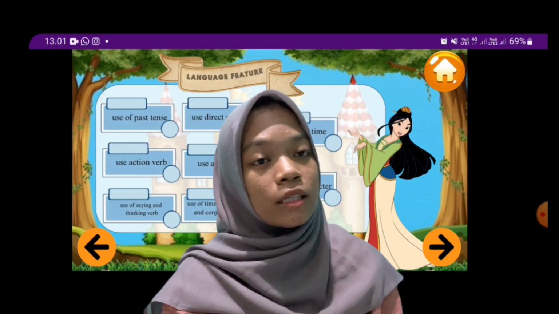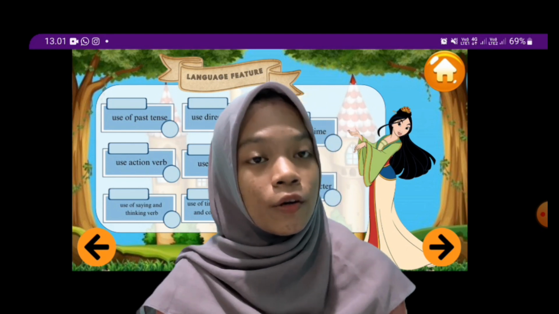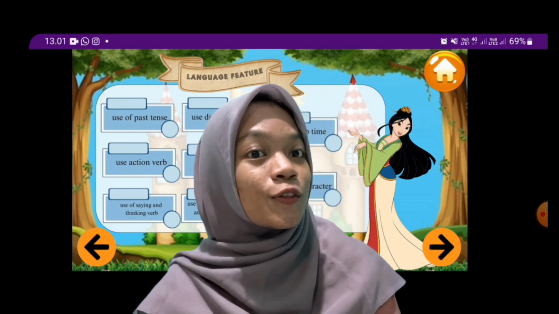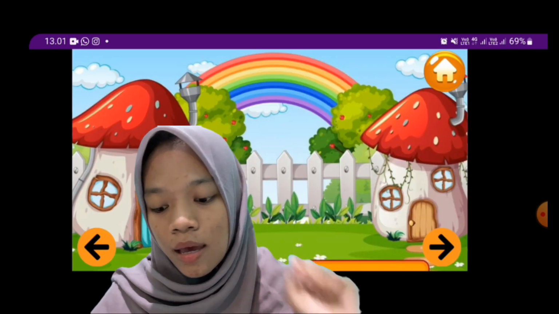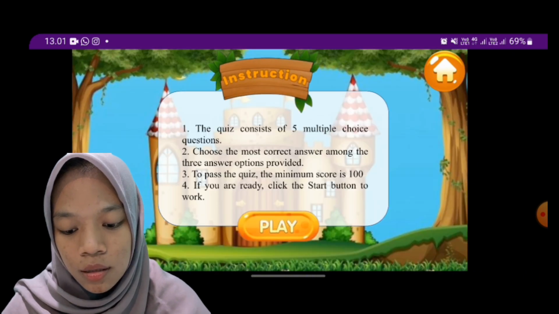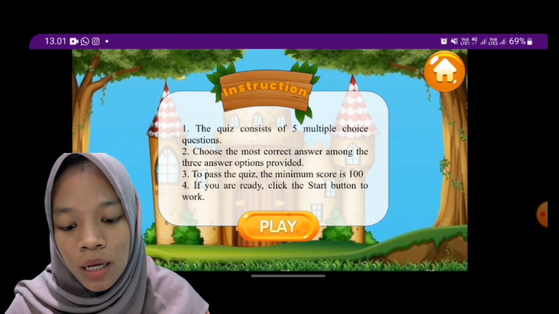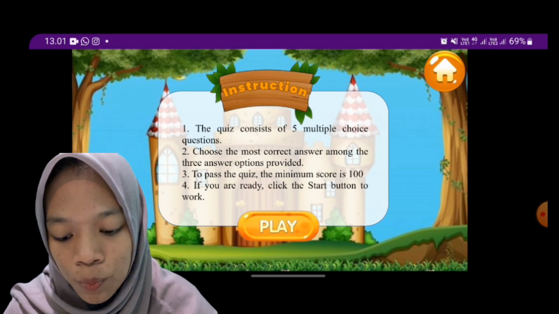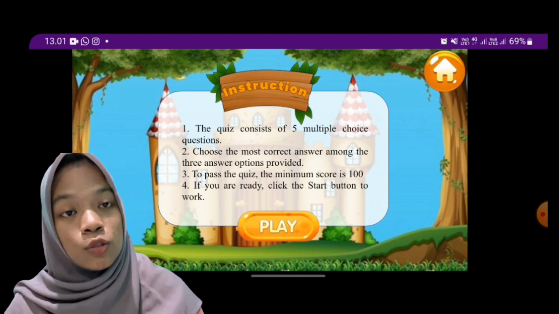After we learn the material about narrative text, let's return to the menu to take the quiz. Click home and click quiz. Instruction: the quiz consists of 5 multiple choice questions. Choose the most correct answer among the 3 answer options provided. To pass the quiz, the minimum score is 100. If you are ready, click the start button.